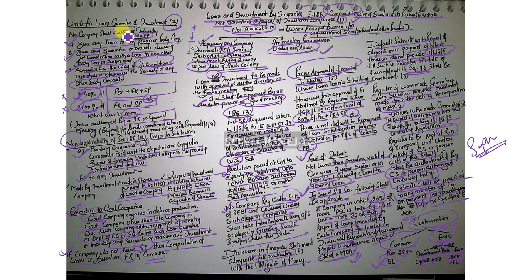So if I summarize, you should not provide loan, security, guarantee exceeding 60% of paid up share capital, free reserve, and security premium, or 100% of free reserve and security premium, whichever is more. You have to calculate that if a special resolution is not passed. For companies registered under Section 12 of the SEBI, they are not allowed to exceed the limit, so there is no question of passing an SR in this regard.